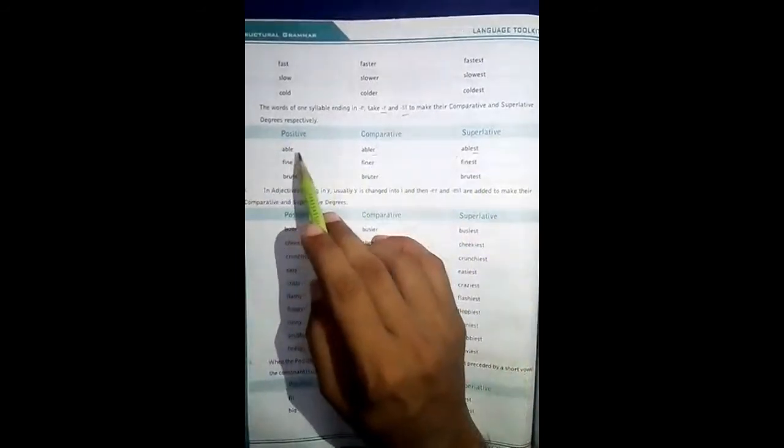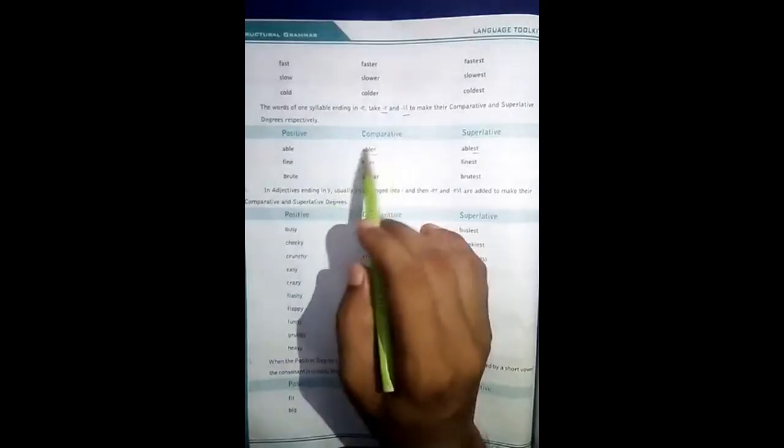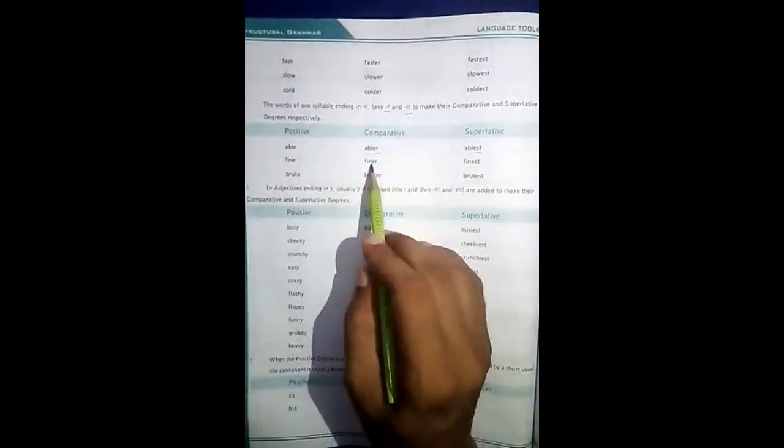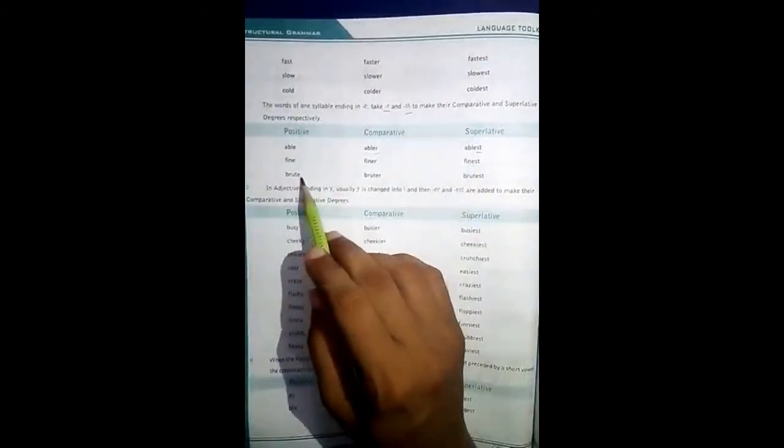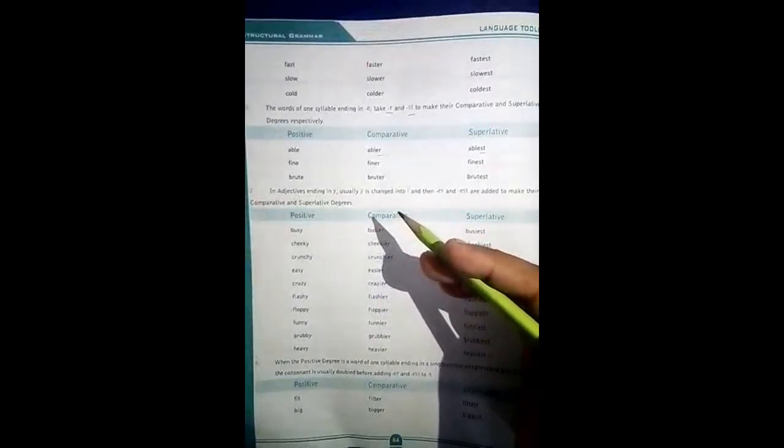So able is a single-syllable adjective, for its comparative we use r only: abler, ablest. Fine, finer, finest. Brute, bruter, brutest. Okay, now I am teaching you the third rule of this comparative and superlative.